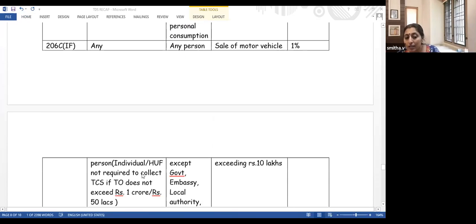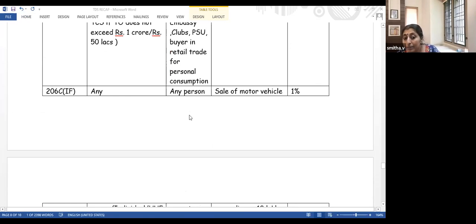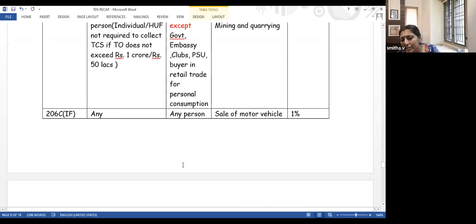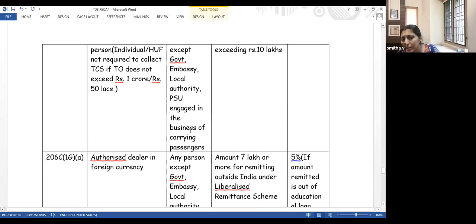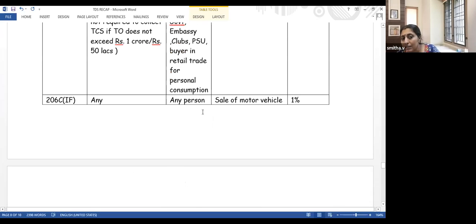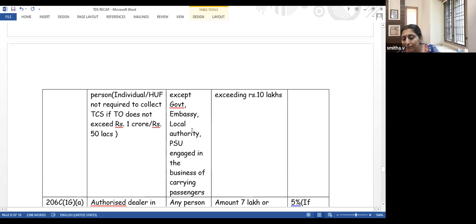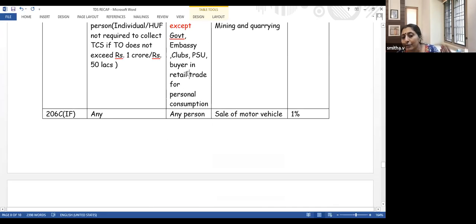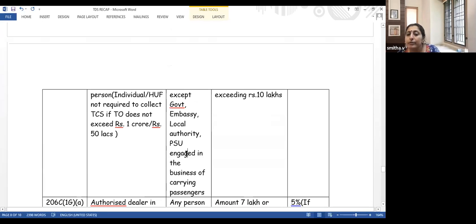Next section, 206C(1F). Any person, again an individual or HUF is not required to collect TCS if the payment doesn't exceed 1 crore. Who is the buyer? Any person except government, embassy, local authority, PSU engaged in the business of carrying passengers, whom I have excluded here. If you compare the earlier buyers and this buyer, who is excluded?